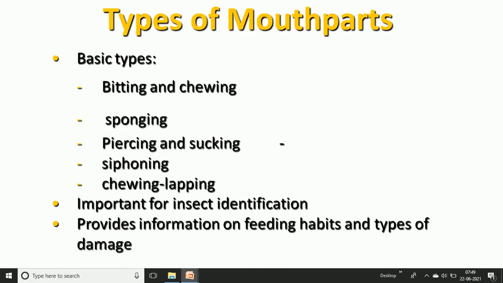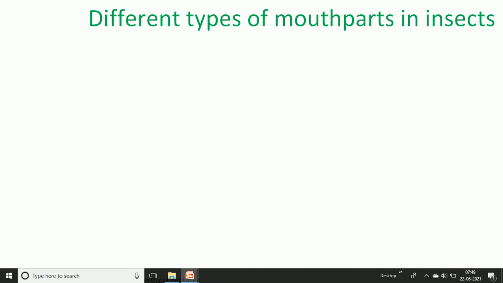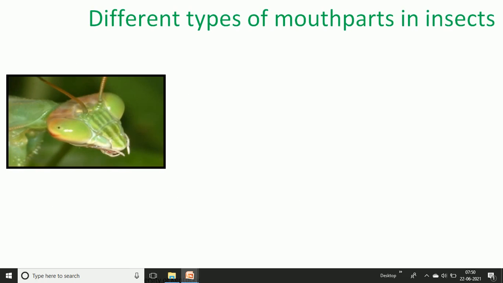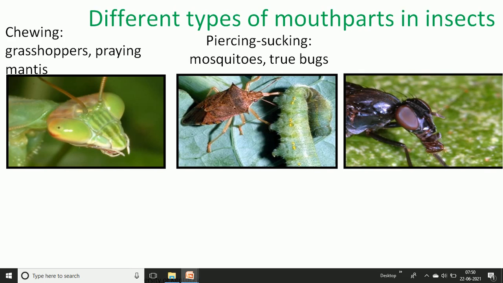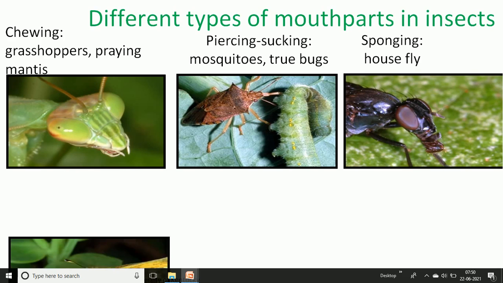They also provide information on the feeding habit and the type of damage caused by different types of insects. The biting and chewing type of mouth part is found in the grasshopper and praying mantis. Second, the piercing and sucking type is found in mosquito and bugs. Third, the sponging type is found in the housefly.